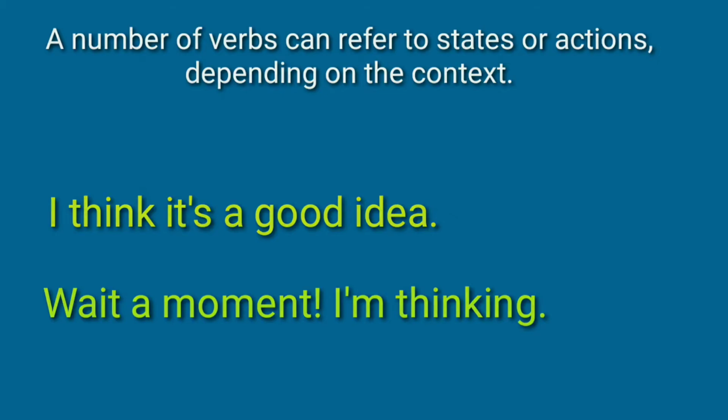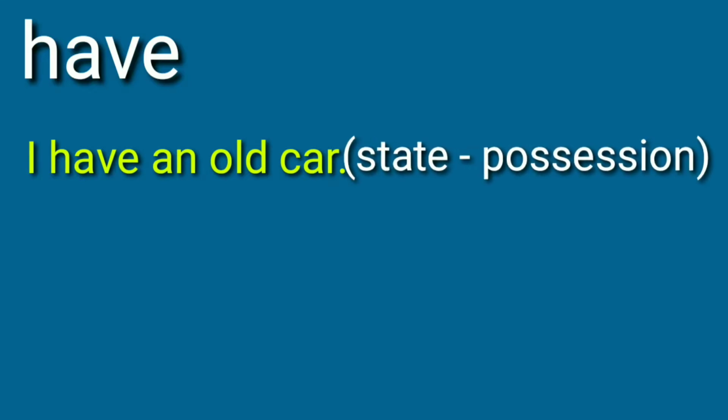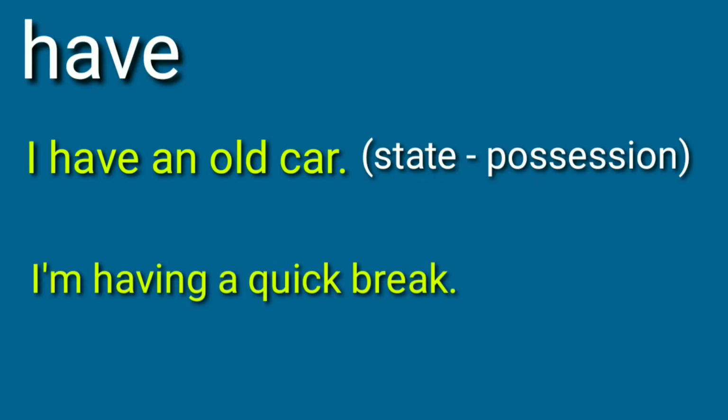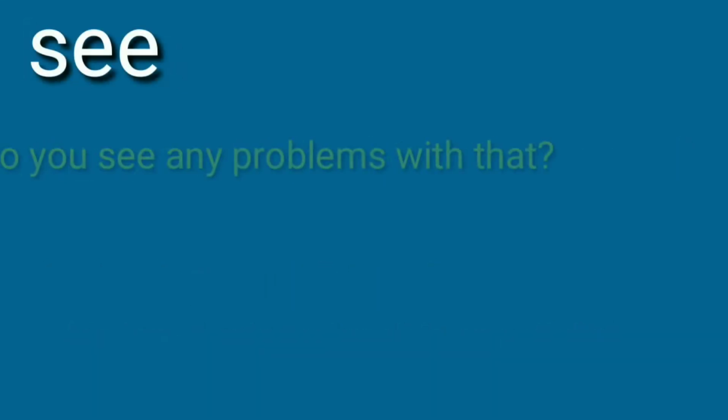And some other examples we can see here using have. I have an old car. It shows a state of possession. I am having a quick break. It shows he's having a break. It shows having a break is an activity. It shows an action.